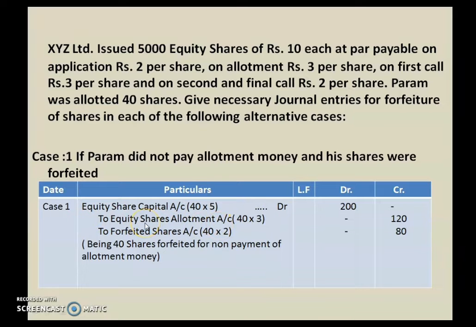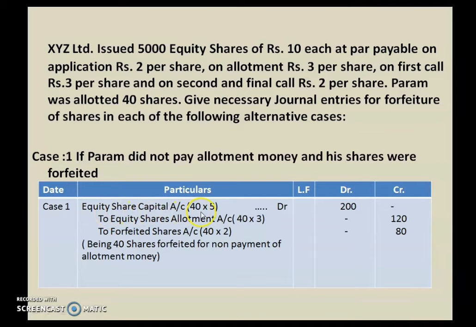So equity share capital account debited to equity shares allotment account. That is, what is unpaid, because Param is not paying the allotment money. So the unpaid amount will be shown separately to equity shares allotment account, and what we have received from Param so far will be shown in a separate account, that is the forfeited shares account. Now let us see the amount column.